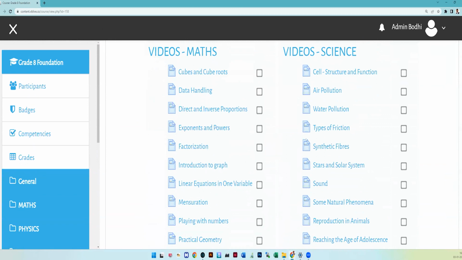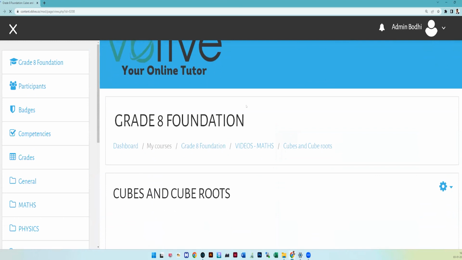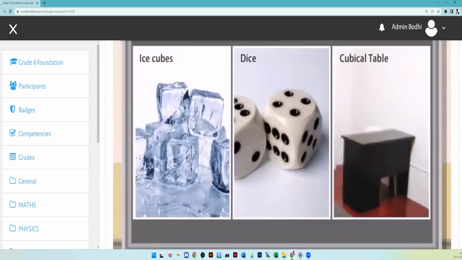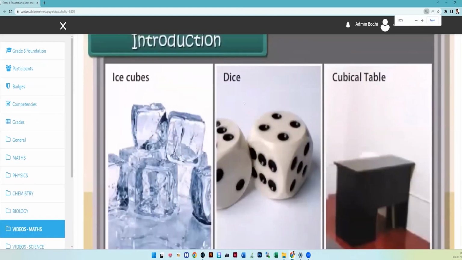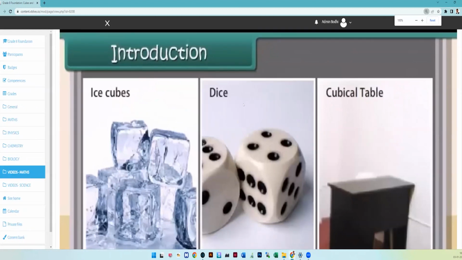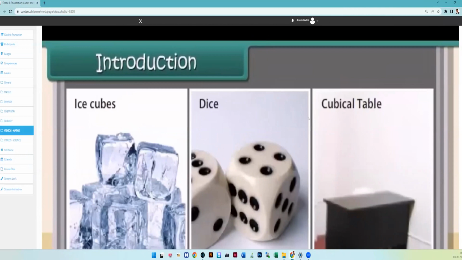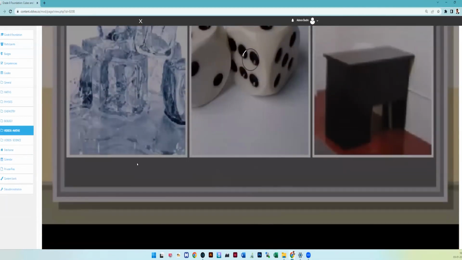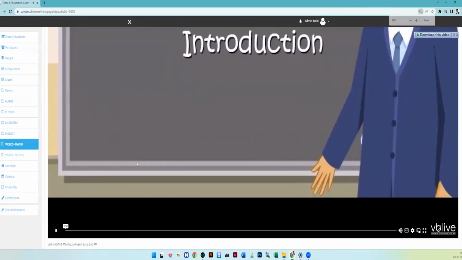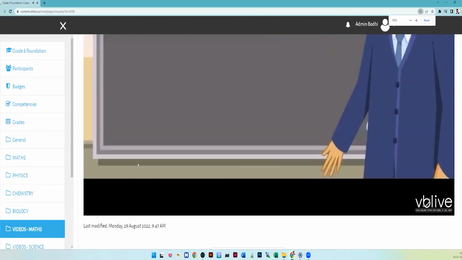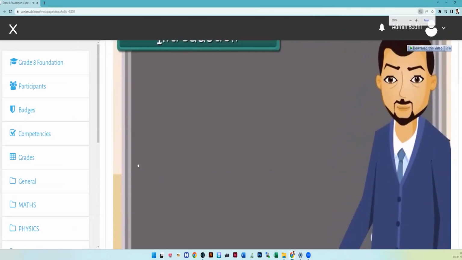For example, let us take cubes and cube roots. The total NCERT lesson of cubes and cube roots is made into 20 minutes. So we are giving you this video in 20 minutes so that you will understand the total lesson.